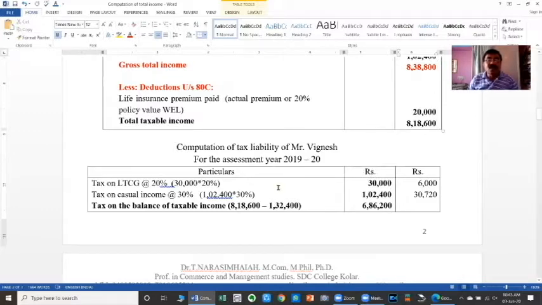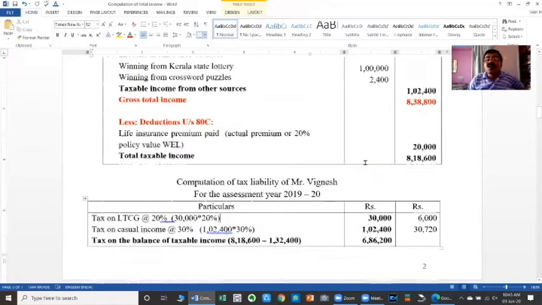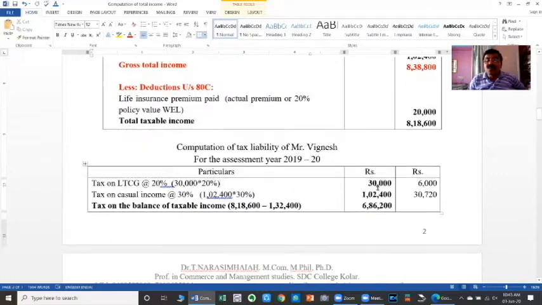Our assessment year is 2019-20. The rates of taxes applicable for 2019-20 are applied here. So, in the computation of tax liability, out of the total taxable income, we have to separate the casual income and long-term capital gains. On long-term capital gains, the rate of tax applicable is 20%. The amount of long-term capital gains given is 30,000. So 20% of 30,000, the amount of tax is 6,000. On the casual income, the rate of tax is 30%.